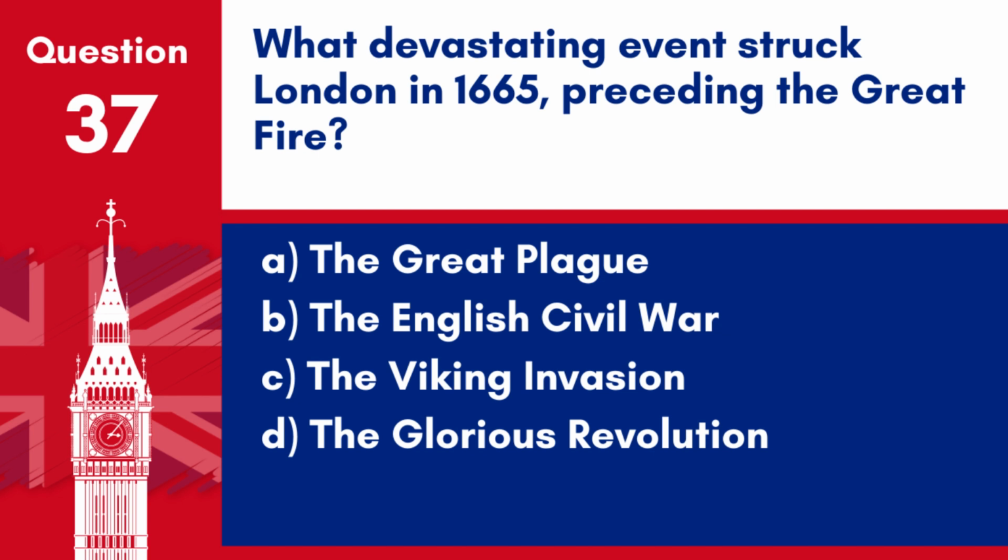Question 37. What devastating events struck London in 1665 preceding the Great Fire? A. The Great Plague. B. The English Civil War. C. The Viking Invasion. D. The Glorious Revolution.